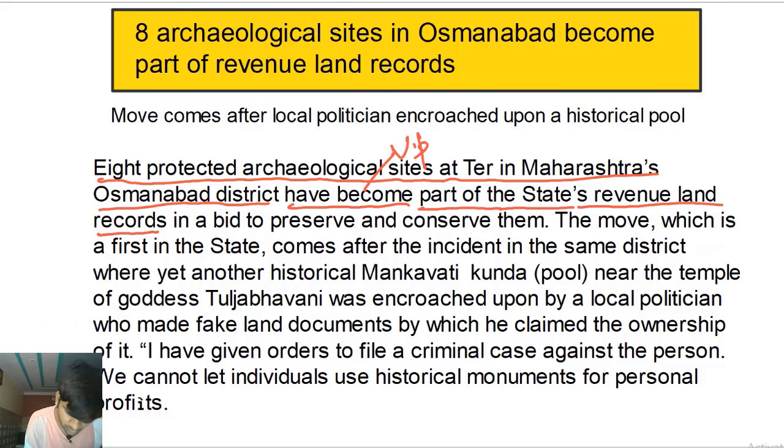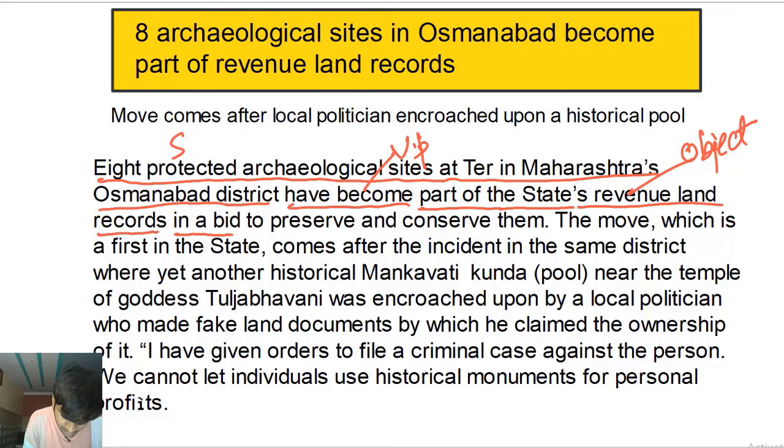Okay, so we have the subject, which is 8 protected archaeological sites at there in Maharashtra's Osmanabad district. Have become is the verb phrase. The object is part of the state's revenue land records, right? So these 8 sites have become a part of records. What type of records? State's revenue land records. Revenue land that are about revenue, right? That give you revenue. Okay.